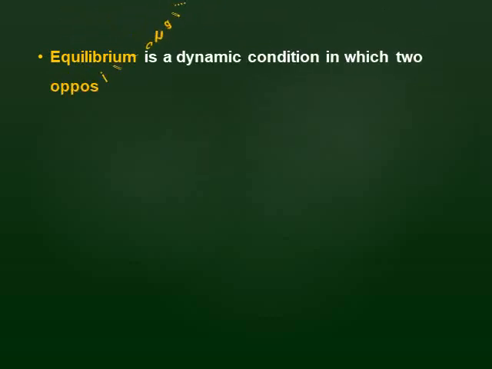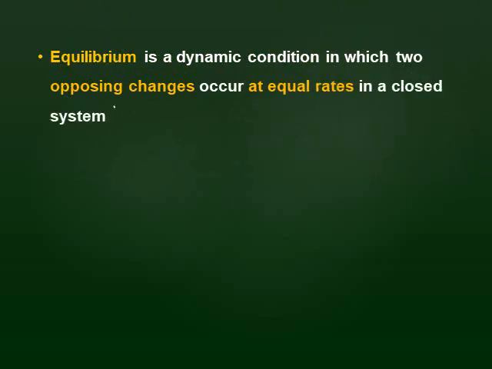Equilibrium is a dynamic condition in which two opposing changes occur at equal rates in a closed system. So this is the meaning of equilibrium. Dynamic means changing, not static, not fixed, in which two opposing changes like condensation and evaporation occur at equal rates in a closed system.